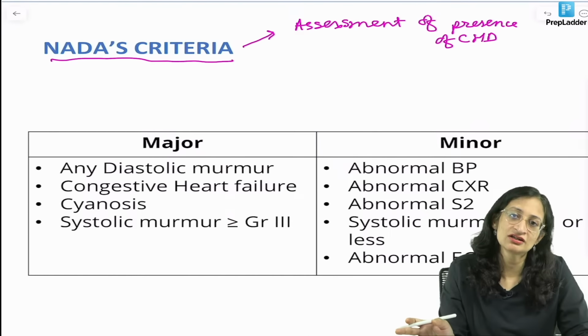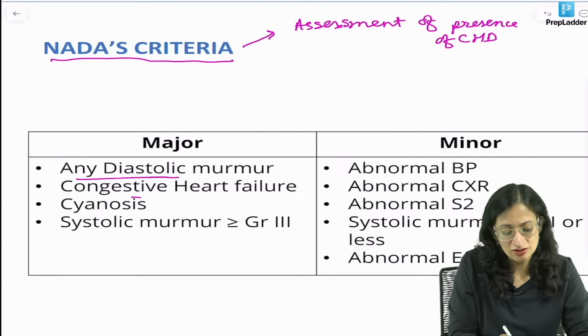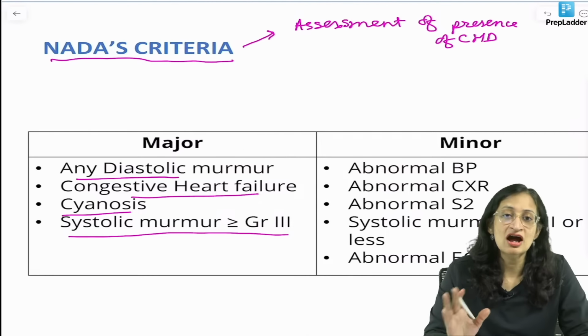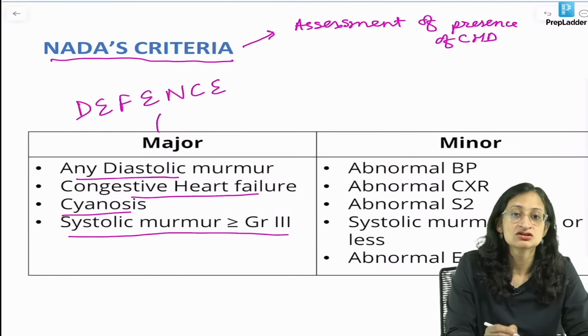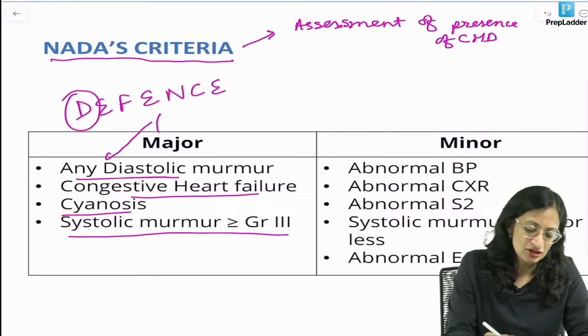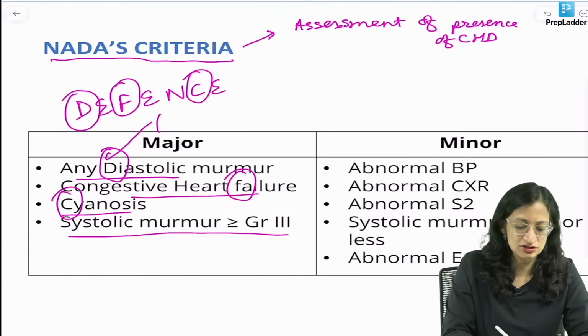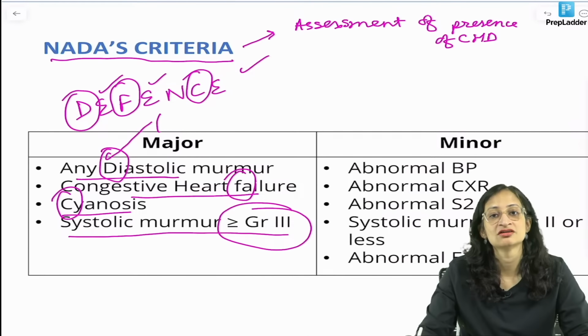What are the major criteria? So, major criteria include any diastolic murmur, presence of congestive heart failure, cyanosis and systolic murmur greater than or equal to grade 3, right. So, NADA's criteria you can remember: major learns defense. Yes, a general major in our army learns defense. So, D is for diastolic murmur and F is for failure, right. And cyanosis, you have the C for cyanosis and 3 E's are there. So, systolic murmur greater than or equal to grade 3, okay.